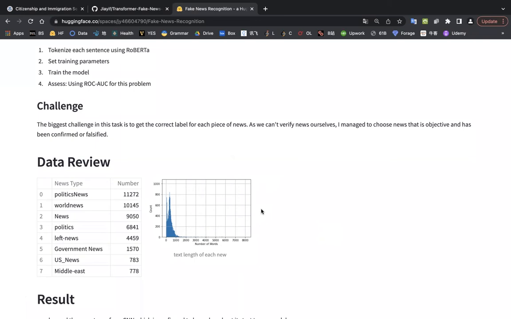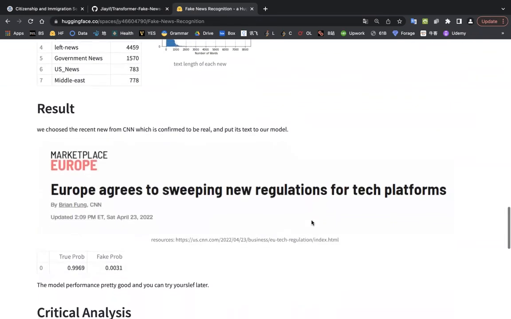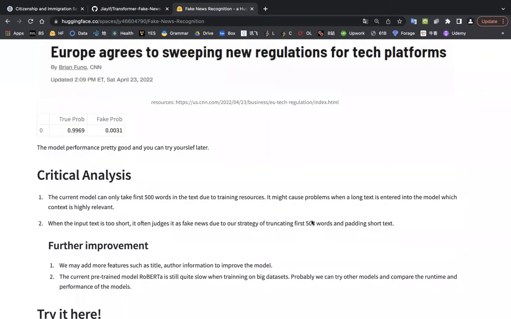And here I have a distribution of my text length and news type. The model currently can only take 500 words, and this is, I think, its main limitation because I don't have that many training resources. It really takes a long time, but in the future I should probably try other models. Another shortcoming is that when the input text is too short, it will regard it as fake news due to my training strategy.